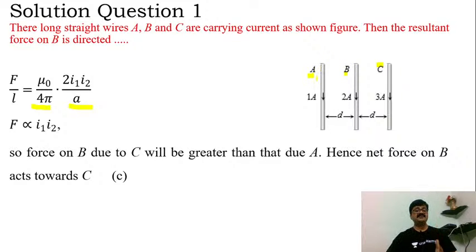Hence we can say that the net force is on B and it will act towards C, because C is carrying more current. Thus the resultant force, if I calculate, FBC will be greater than FBA. So clearly the direction of the force will be towards C. So we can comfortably mark the answer as option C here.